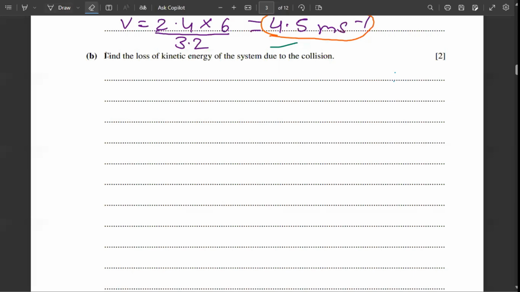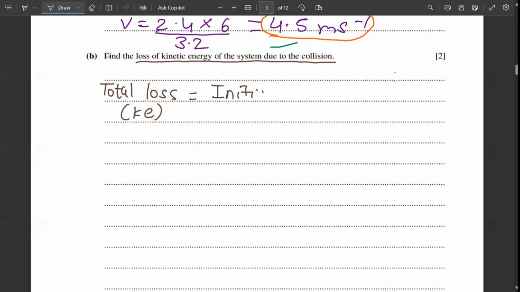Okay, so the next question is find the loss of kinetic energy of the system due to the collision. So the total loss of kinetic energy is equal to the initial kinetic energy minus the final kinetic energy of the system.